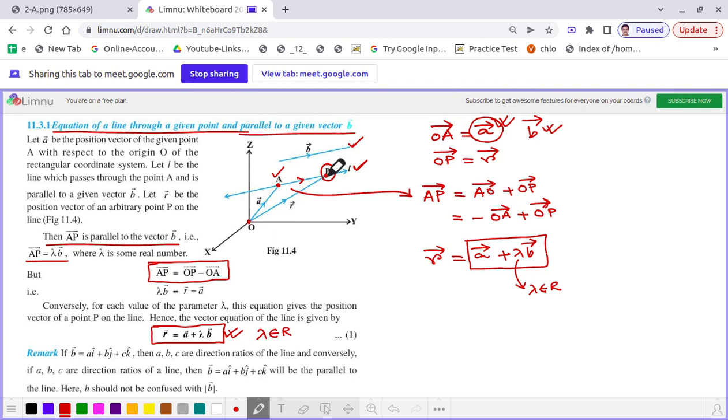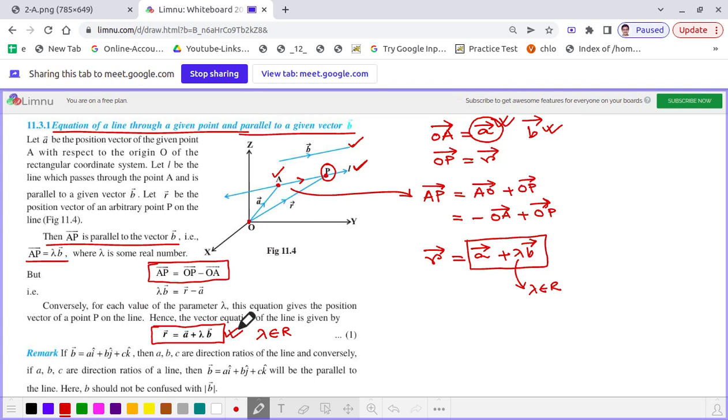Now we will discuss within a few minutes what will be the Cartesian equation of that straight line. But before that, a very important remark I want to give, and please note it down. In fact, you should note down whatever I am discussing.